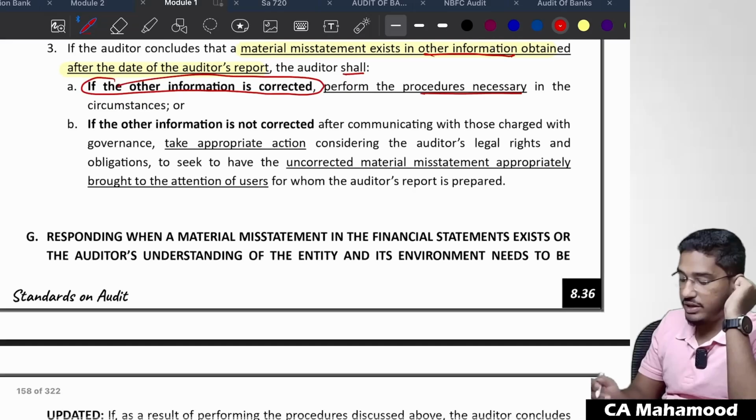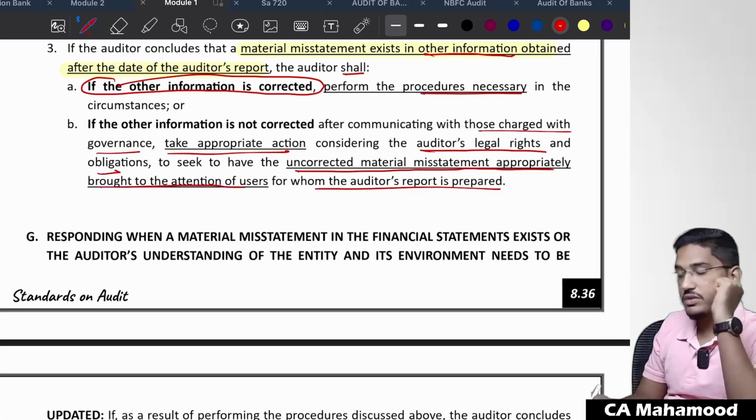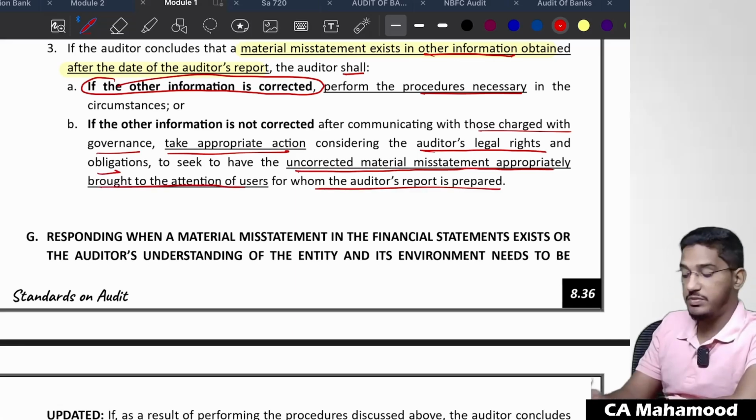When they did not correct it, then what will I do? If the other information is not corrected, even after communicating with those charged with governance, take appropriate action. Consider the auditor's legal rights and obligations to seek to have uncorrected material misstatements appropriately brought to the attention of the users for whom the auditor's report is prepared. In case the management is not agreeing to change the other information, you have to take the appropriate action.